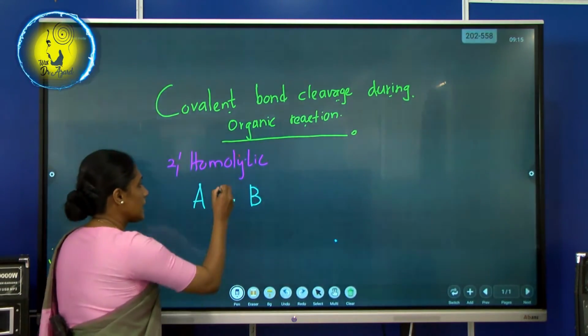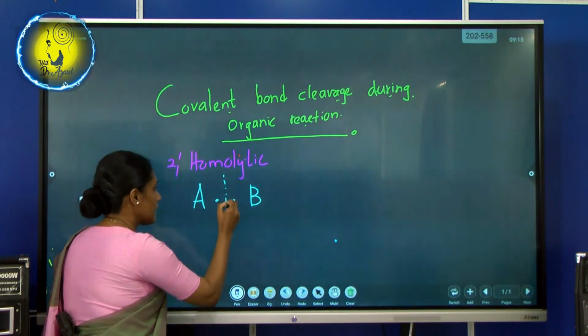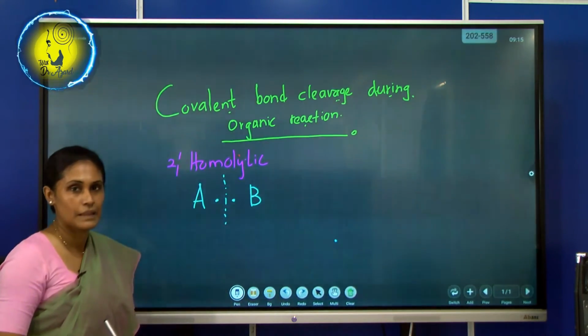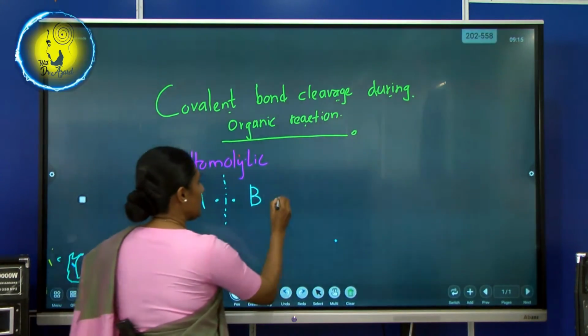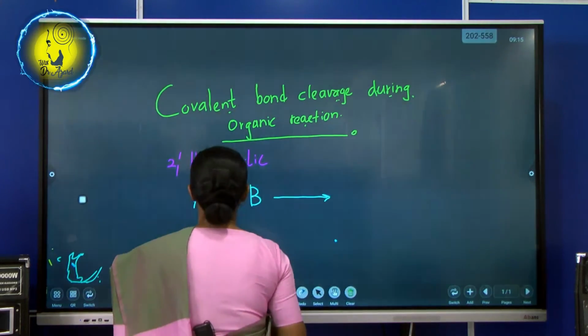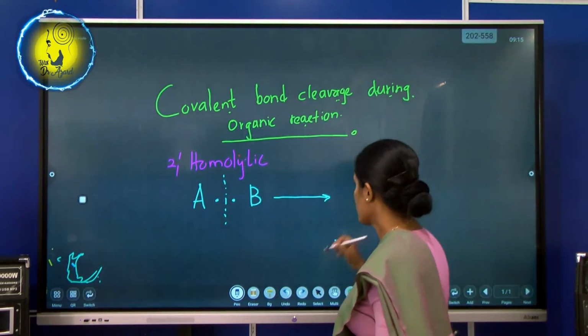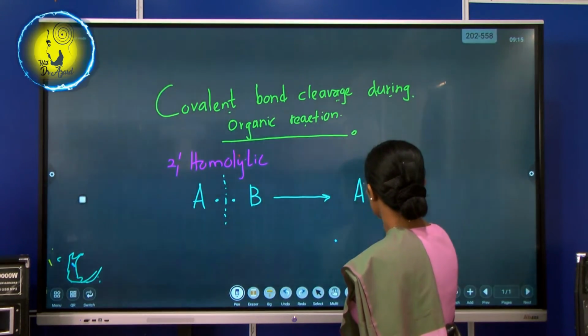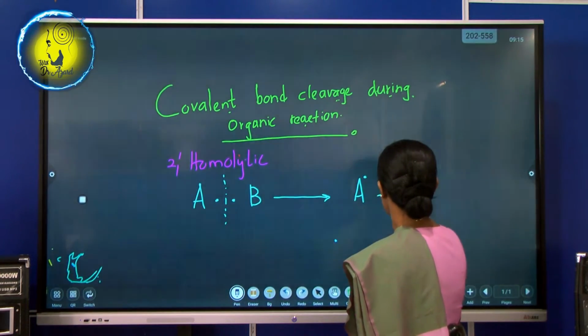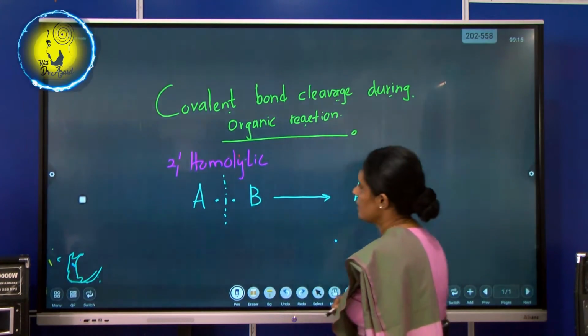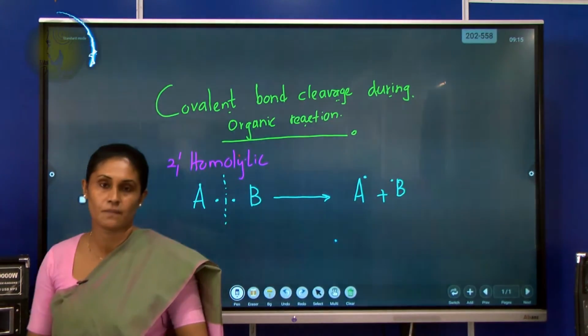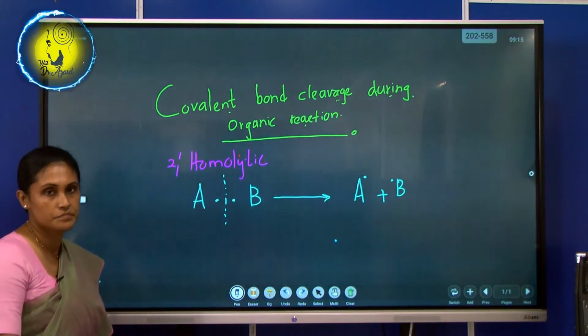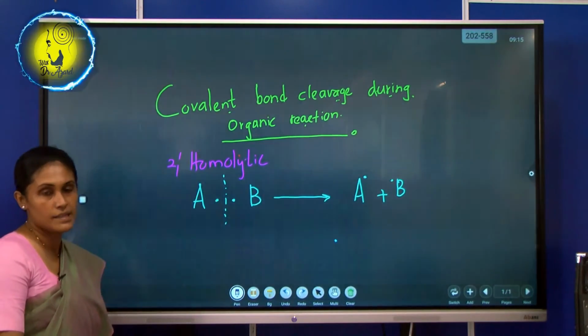Here they break equally. So when they break equally, what will happen? Here is the result. See whether you can understand this one.